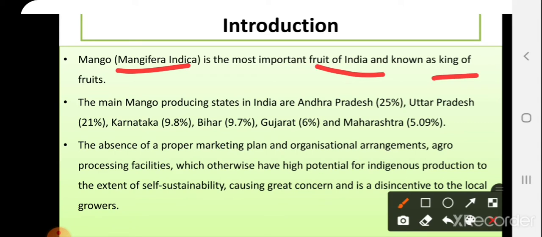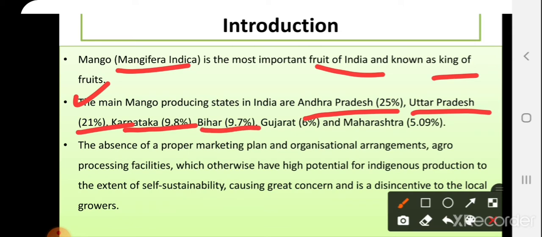fruits. The main mango producing states in India are Andhra Pradesh, which is contributing nearly 25%, then Uttar Pradesh, contributing nearly 21%, then Karnataka, nearly 10%, Bihar, nearly 10%, Gujarat, and finally Maharashtra. Maharashtra is contributing nearly 5% of total mango production in India.